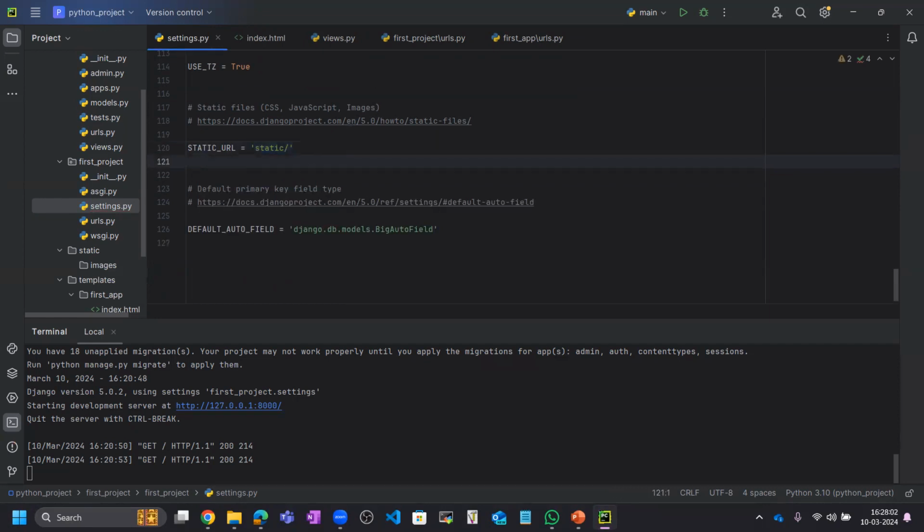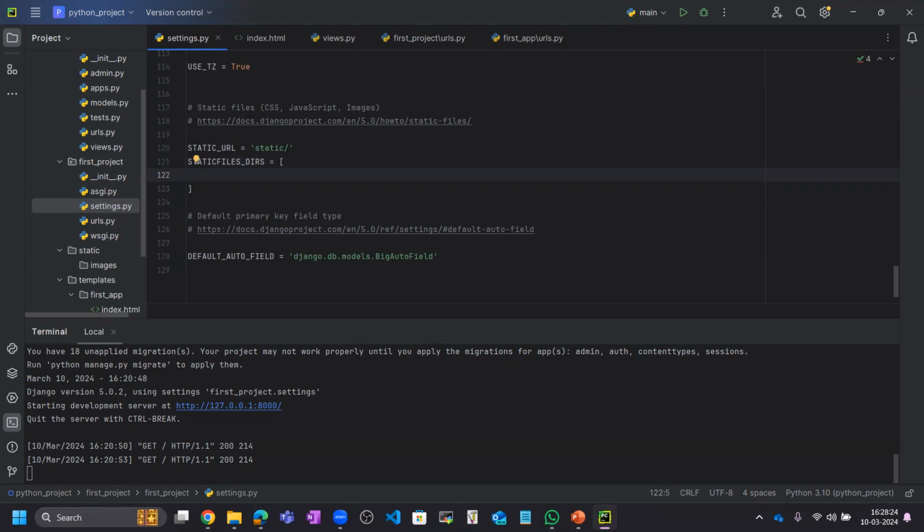So okay, let me create one list for the static files. So static files dirs, STATICFILES_DIRS, and inside that we need to create a list, and we have this static dir.